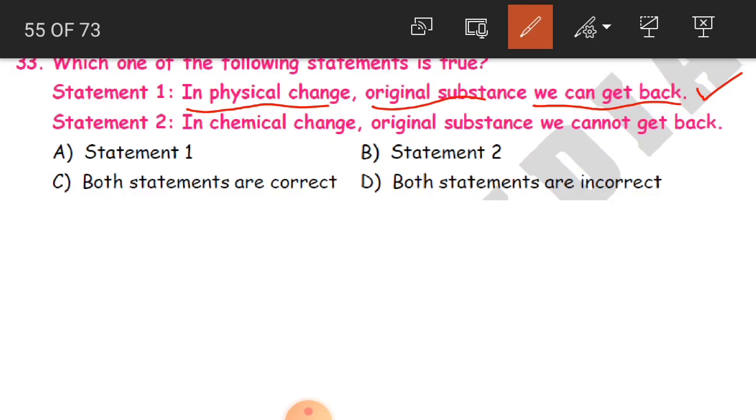In a chemical change, original substances we cannot get back. This is also true. If you burn the same paper, it turns into ash and you will not get back the paper. So both statements are true, and C is the correct answer.